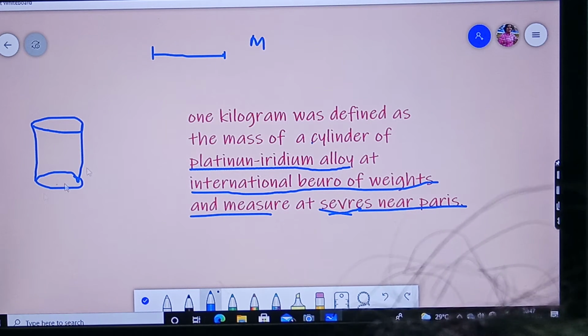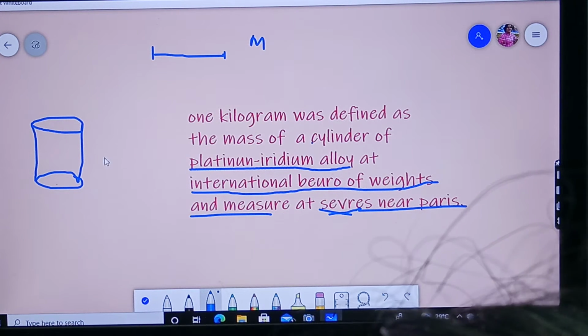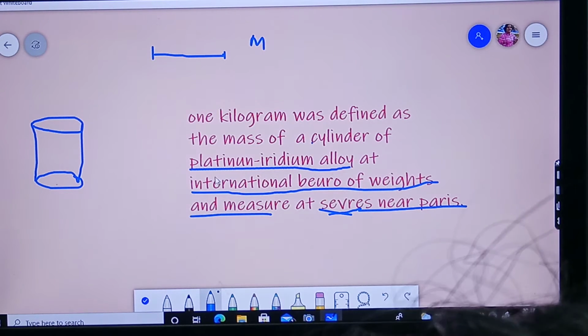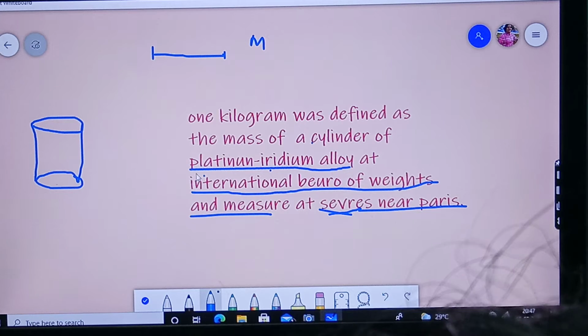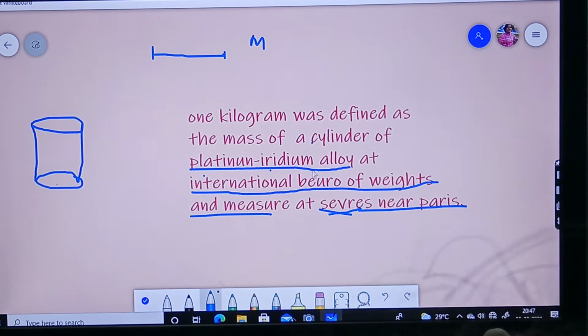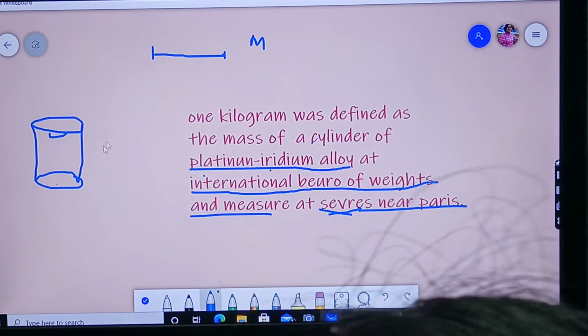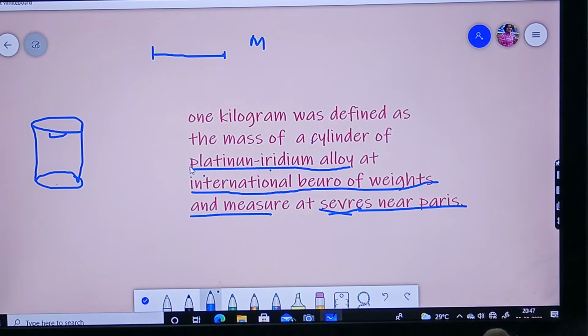So this cylinder is made up of platinum iridium alloy. Alloy means a mixture of platinum and iridium. Alloy is one of the mixtures, right? So the mass of this cylinder made up of platinum iridium alloy is defined as mass.